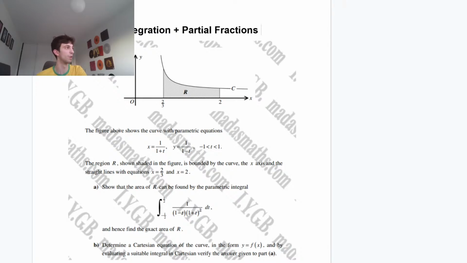I would definitely be careful when finding Cartesian equations. They can be trickier than this. But if you're stuck, I would say the first thing you should do is just try make t the subject of a formula, then sub it to y. How many marks is this? This could be a lot of marks, to be honest. This could be like 12 marks.